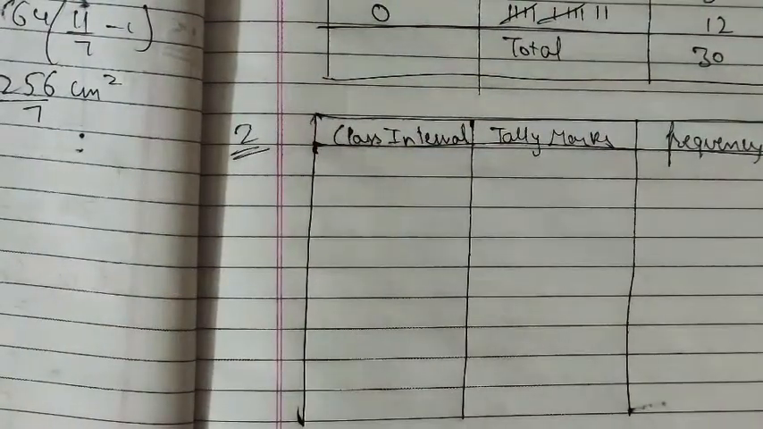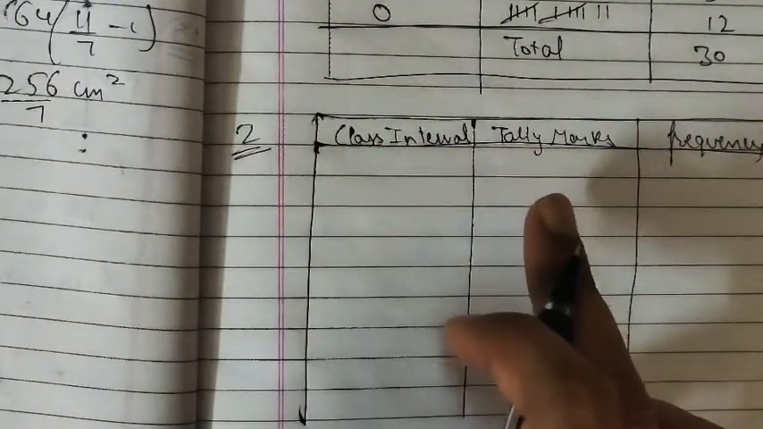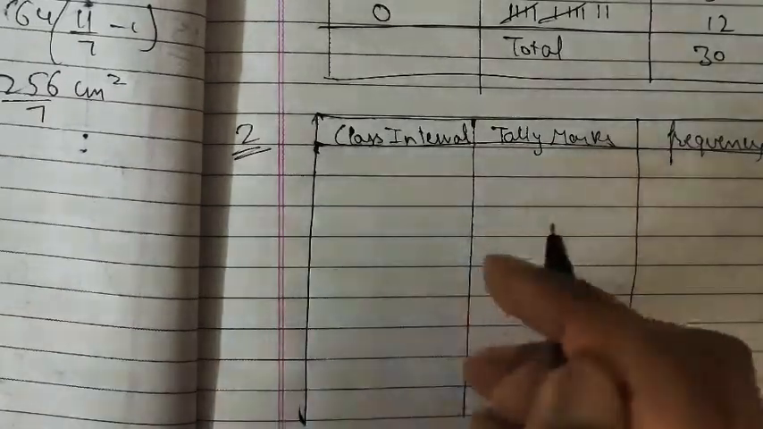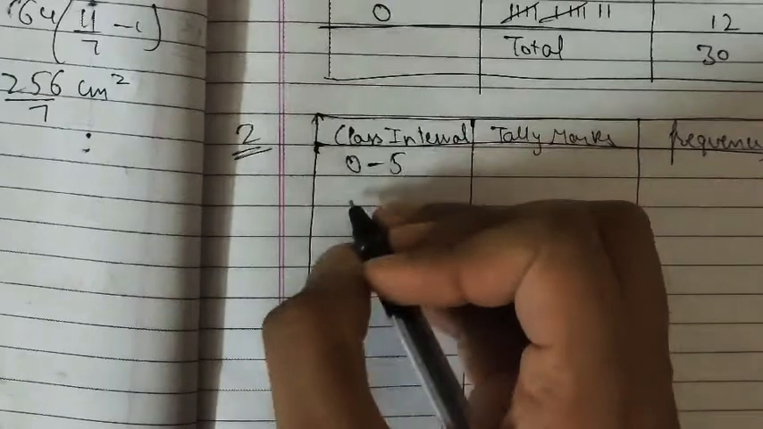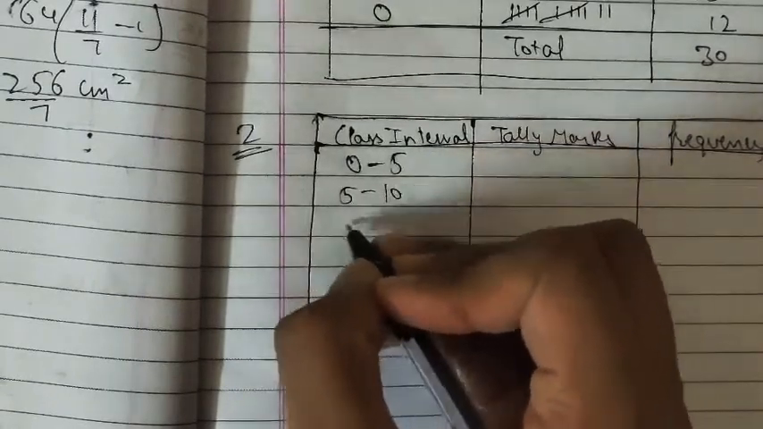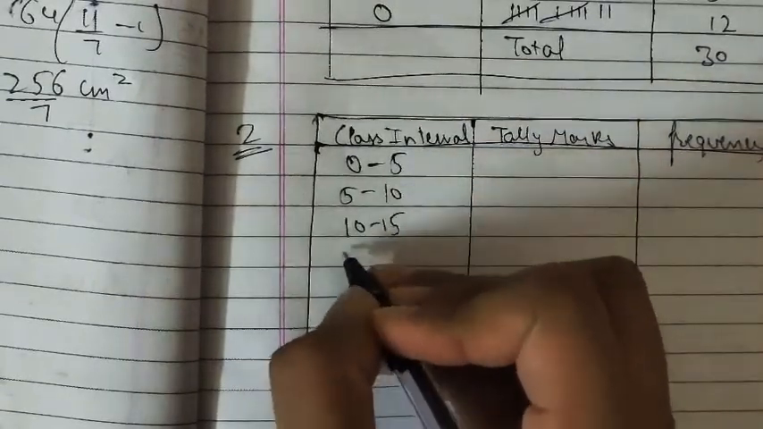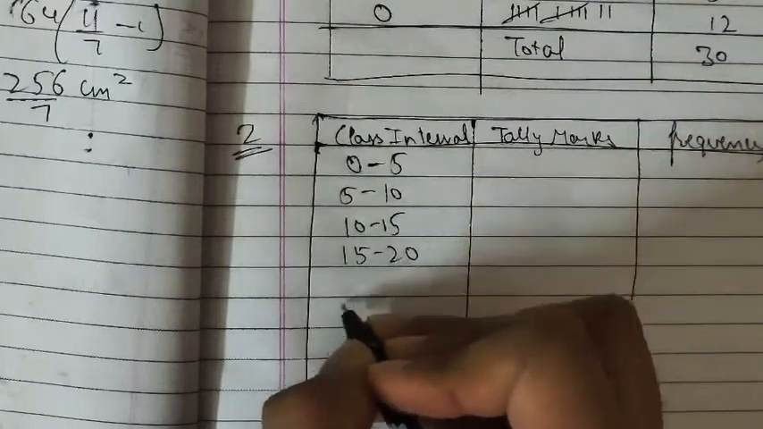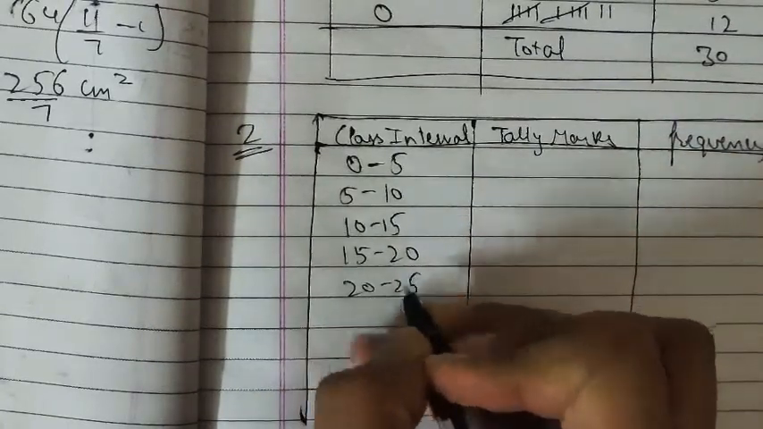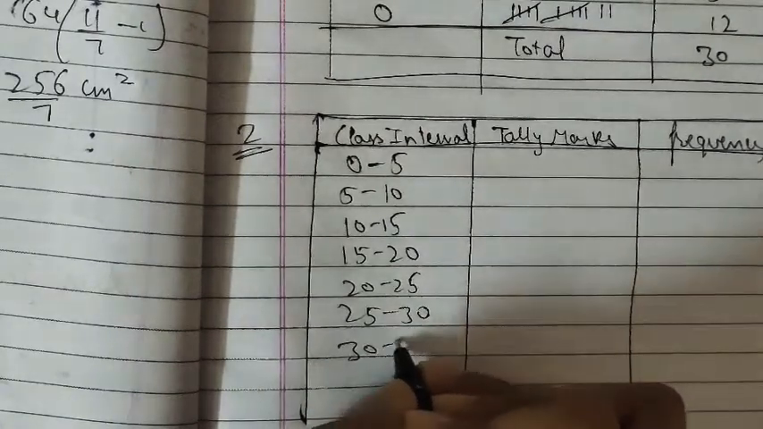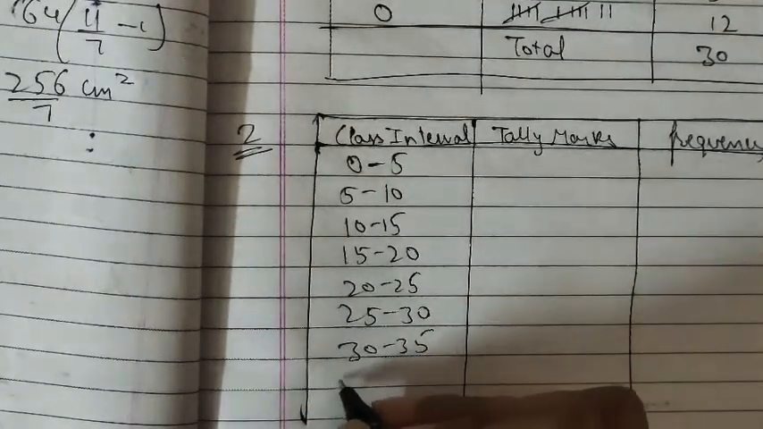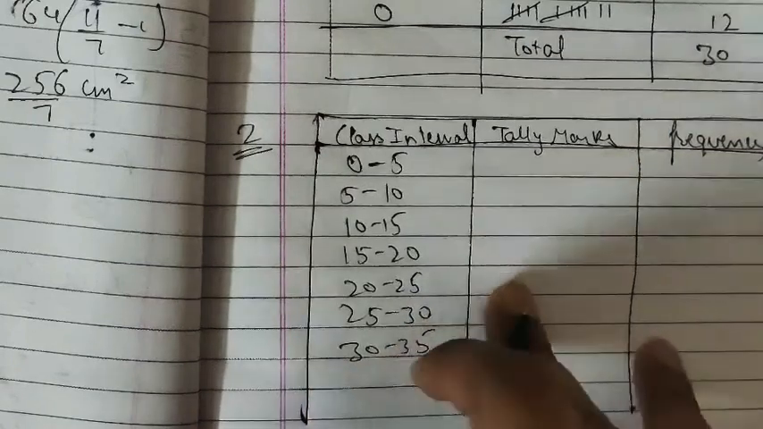So here I have prepared 3 columns: class interval, tally marks and frequency, right? So class interval beginning from 0 to 5, then 5 to 10, then 10 to 15, then 15 to 20, then 20 to 25, 25 to 30, 30 to 35. That's it, right? So let's go for it.